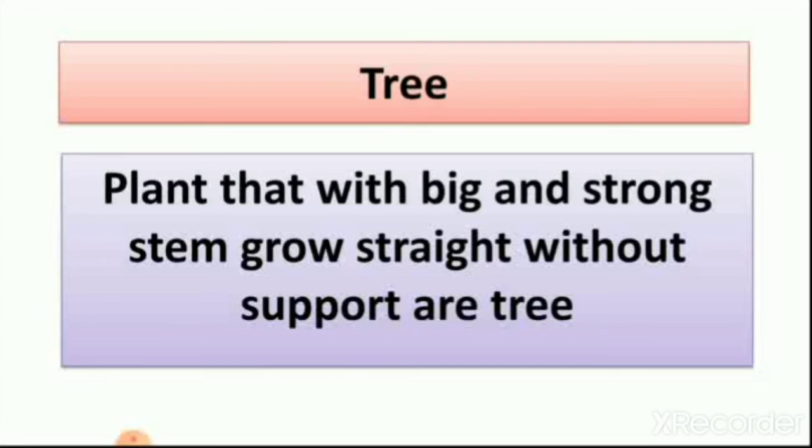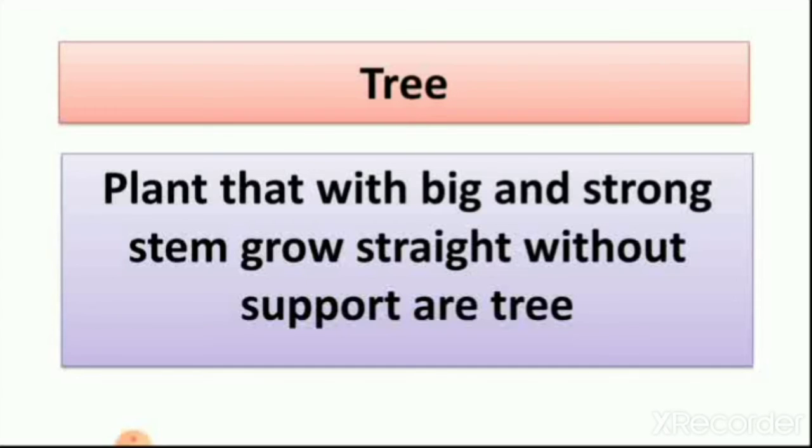So let's revise what we learned today and what we learned in lesson number 3, The World of Plants. First, let's start with what we learned in lesson number 3. So what is the name of our lesson? The lesson name is The World of Plants. So we learned about plants in this lesson.